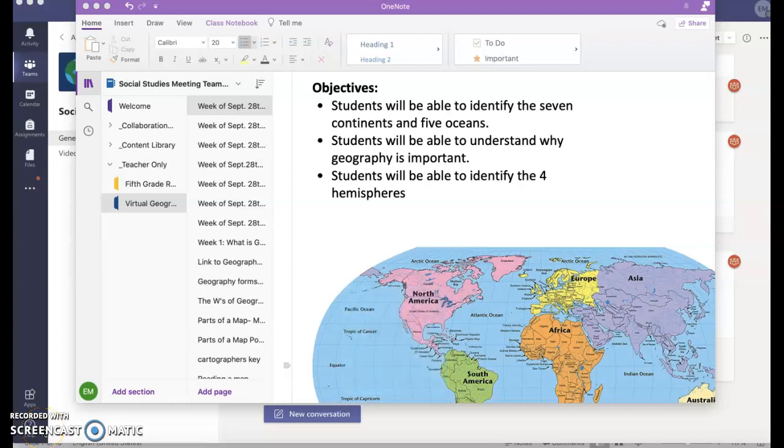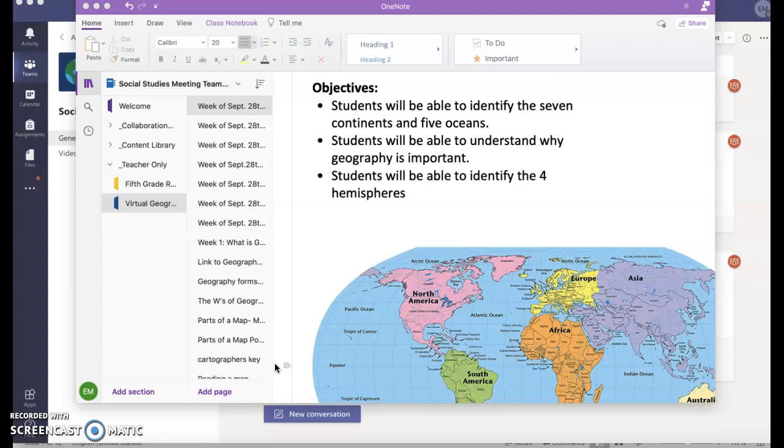So last week we went over where we live. We talked about how we live in the United States of America. That's the country that we live in. We spoke about the country that borders or touches the United States of America. To the north is Canada, and to the south is Mexico. We went over those cardinal directions of north, south, east, and west. Up, down, left, and right. We went through all of those last week.